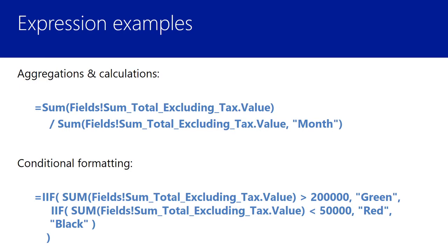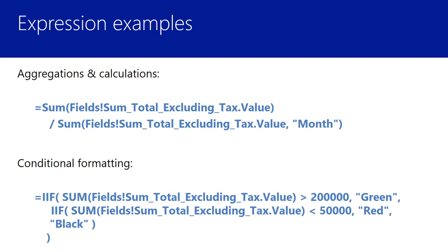We'll take a look at a couple of expression examples. Expressions are used to set properties, and so they really only make sense within the context of what we're trying to do, what property we're trying to set. So the first example I have here, a calculation performed with aggregations, might be used to set the value property of a cell within a table. You'll see this within the demonstration. But here we have two different aggregate expressions.